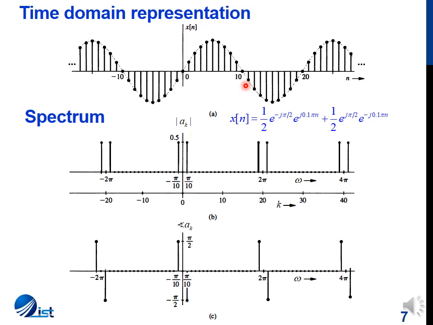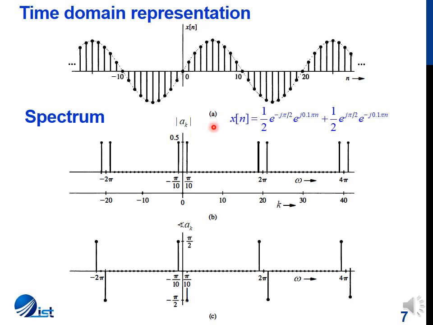So it is not necessary to take only the positive values of n or all negative values of n. Any 20 consecutive values will be distinct, and after the 20th sample the values will repeat themselves. The same is true for the spectrum.